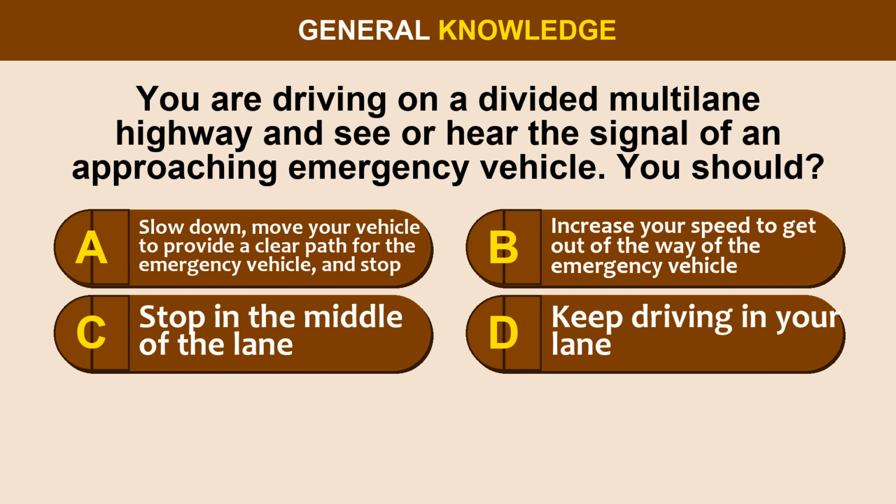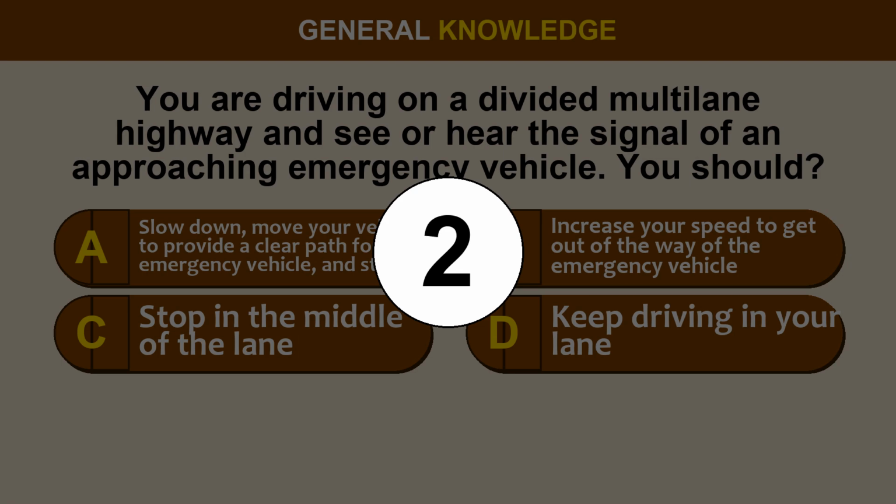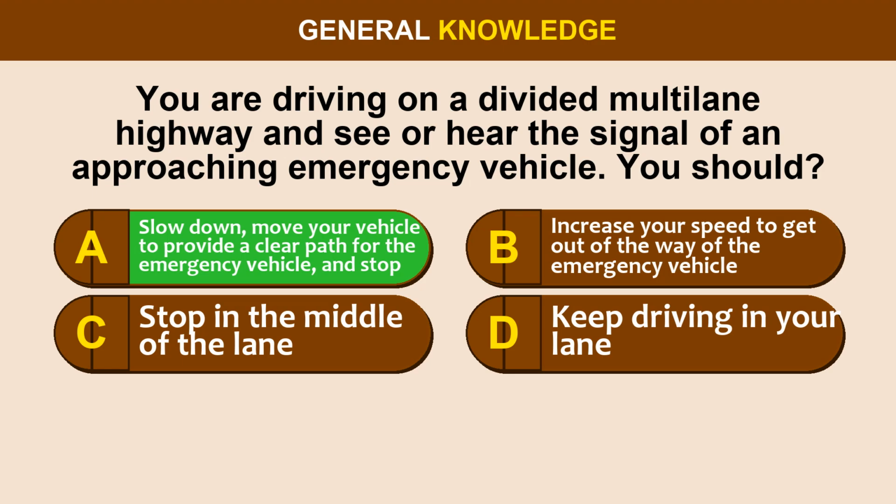Question 26. You are driving on a divided multi-lane highway and see or hear the signal of an approaching emergency vehicle. You should: option A, slow down, move your vehicle to provide a clear path for the emergency vehicle, and stop. Option B, increase your speed to get out of the way of the emergency vehicle. Option C, stop in the middle of the lane. Option D, keep driving in your lane. The correct answer is option A.